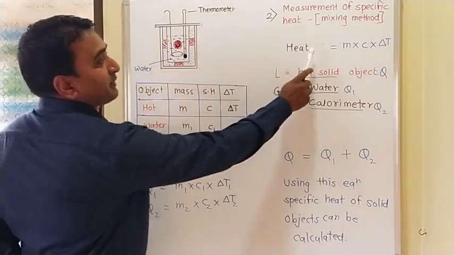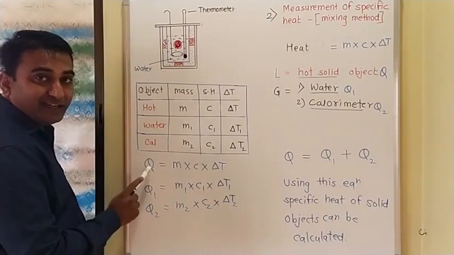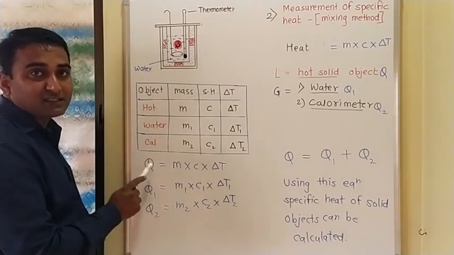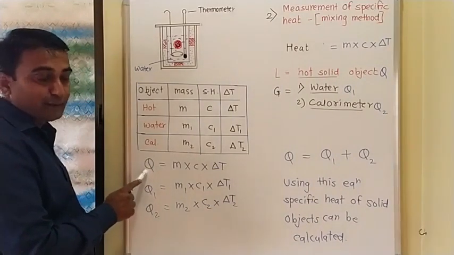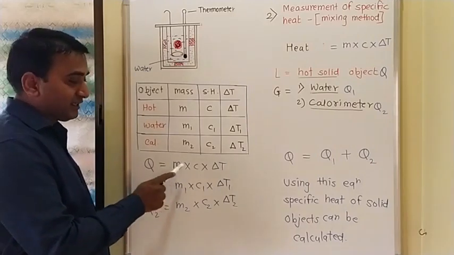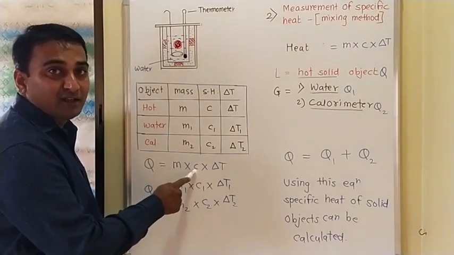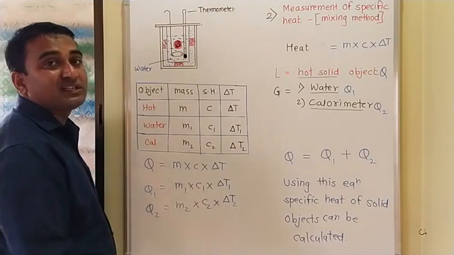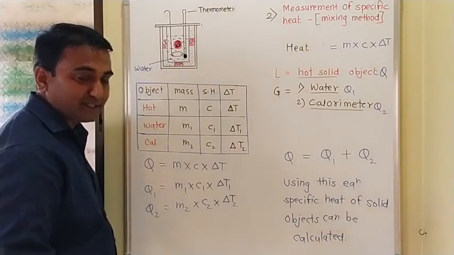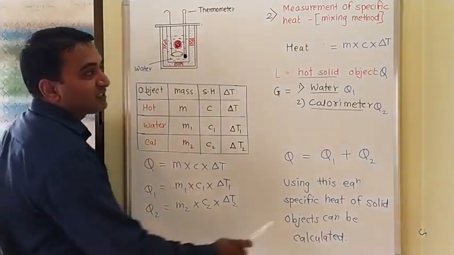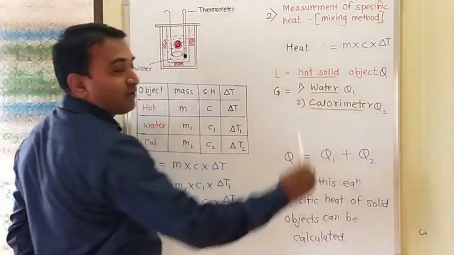Then how will you express this? Here it is a loser, so heat lost by the hot object is equal to mass of hot object into specific heat of hot object into change in temperature of hot object. Now second, Q1. What is Q1? The heat absorbed by water.